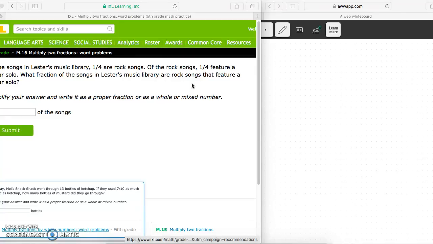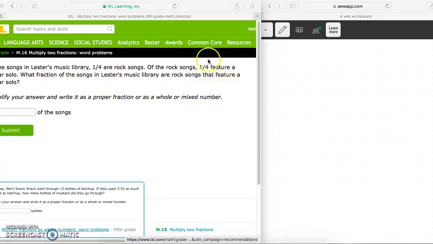What fraction of the songs in Lester's music library are rock songs that feature a guitar solo? And then it wants me to simplify my answer and write it as a proper fraction or as a whole or mixed number. So, of the songs in his library, 1/4 are rock songs. Of the rock songs, 1/4 feature a guitar solo. So how many of these songs are rock songs that feature a guitar solo?